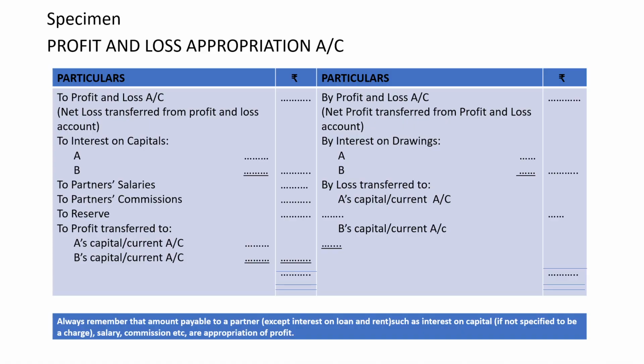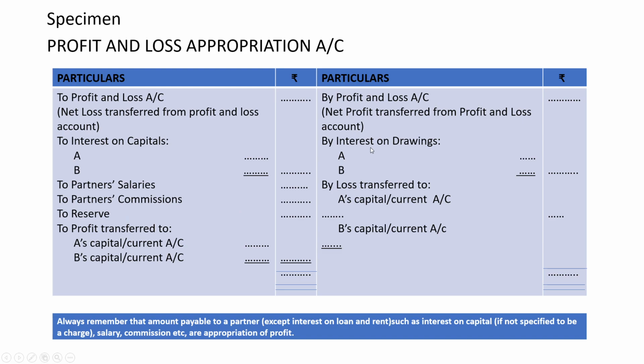This is the specimen of profit and loss appropriation account. In the credit side, profit of the firm is transferred. In the debit side, if there is a loss, loss is debited. So loss is debited and profit is credited. If there is a provision in the partnership deed to provide interest on capital, it is debited in the appropriation account. Partner's salary is debited. If any commission is given to any partner, it is also debited. If any reserve is maintained, it is also debited.